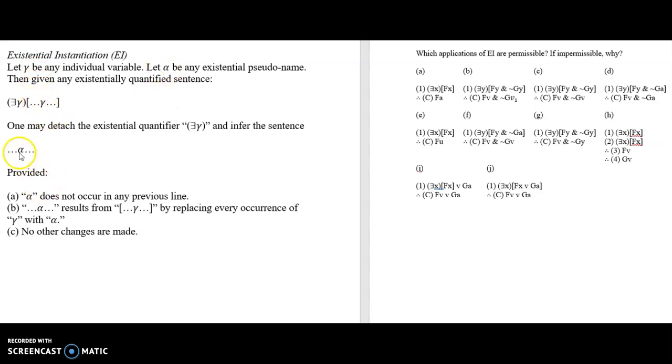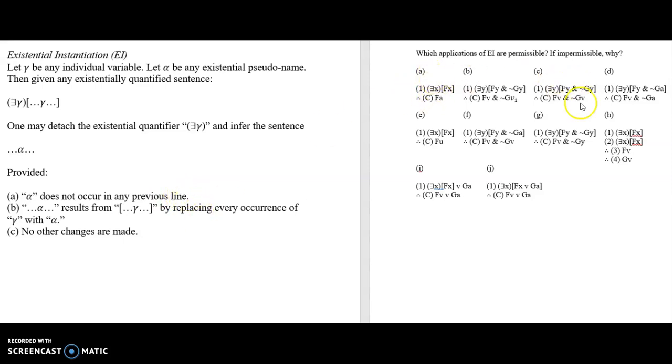So alpha is going to be like a v replacing the gamma, and you have to replace every occurrence of it. So if it was Fa and Ga, then you would have to write Fv and Gv. And you can't make any other changes. We're going to go through some of these exercises and explain all the parts of the rule, and then look at some examples so that you really understand the intuitive rationale behind the rule and why it's formulated the way it is.